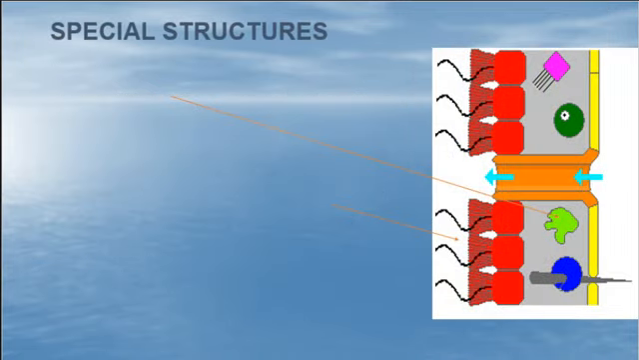So the special structures, this is kind of a cartoon version of some of the really cool cells going on in this very simple life form that turns out to be super complex. How about that? It's incredibly complex, even though it's supposed to be simple.